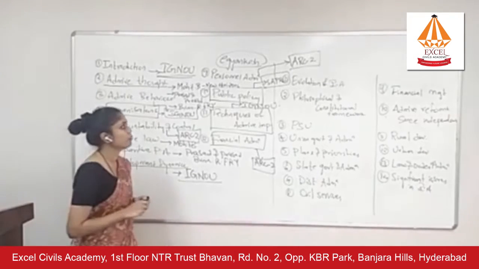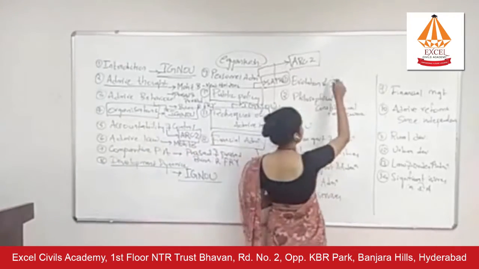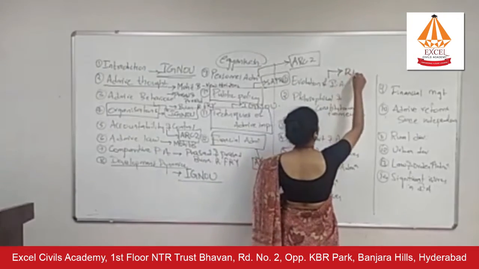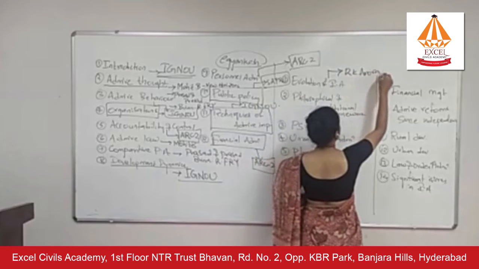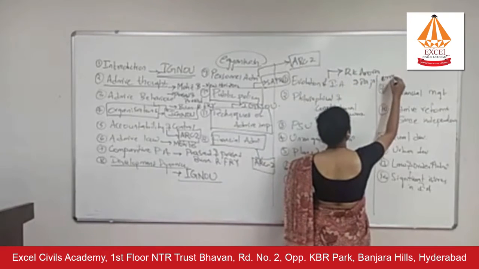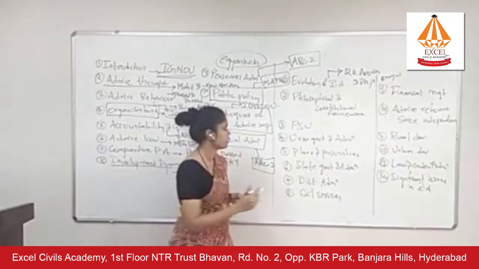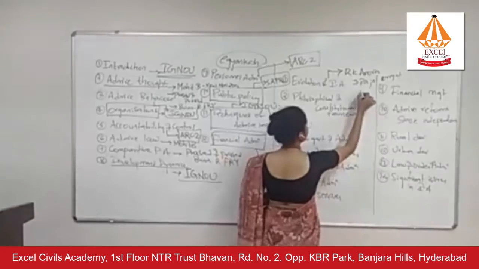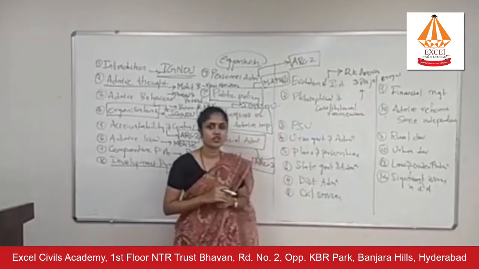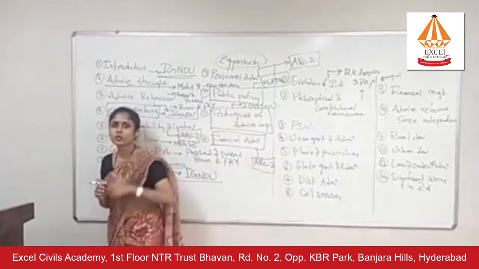Now let us come to paper 2, evolution of Indian administration. What are the sources? R.K. Arora and Rajni Goel. This is for chapter 1, evolution of Indian administration. For chapter 2, again, the same book, R.K. Arora and Rajni Goel. It is a wonderfully written book. You will have your entire paper 2 in that book.